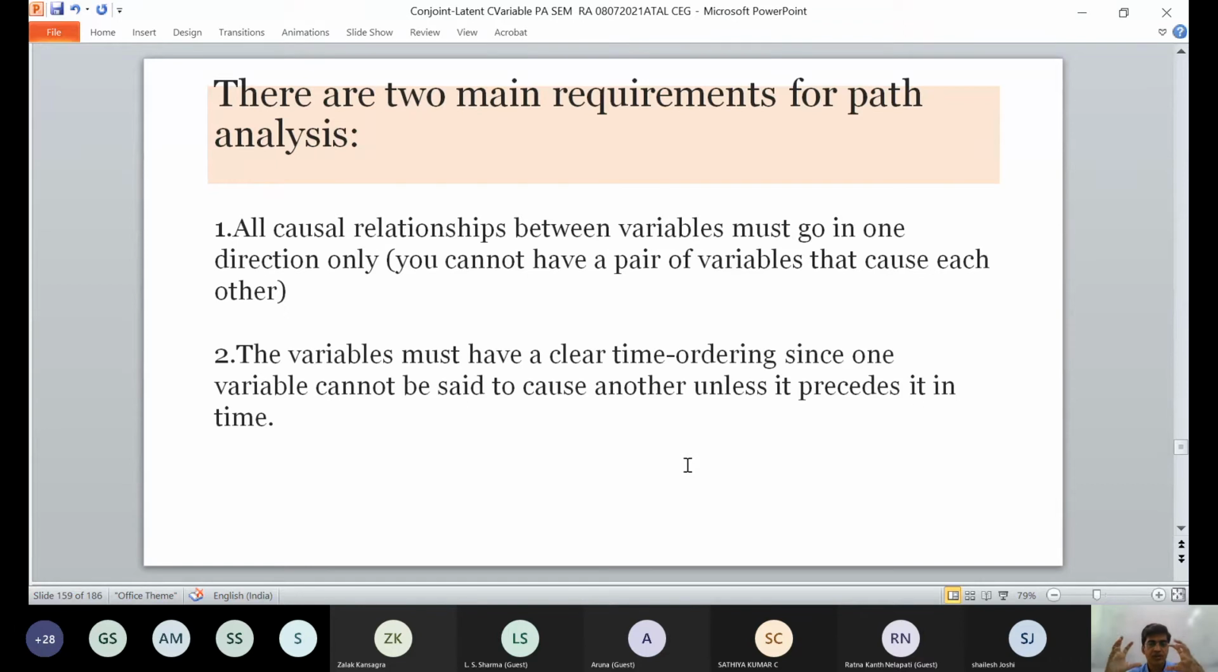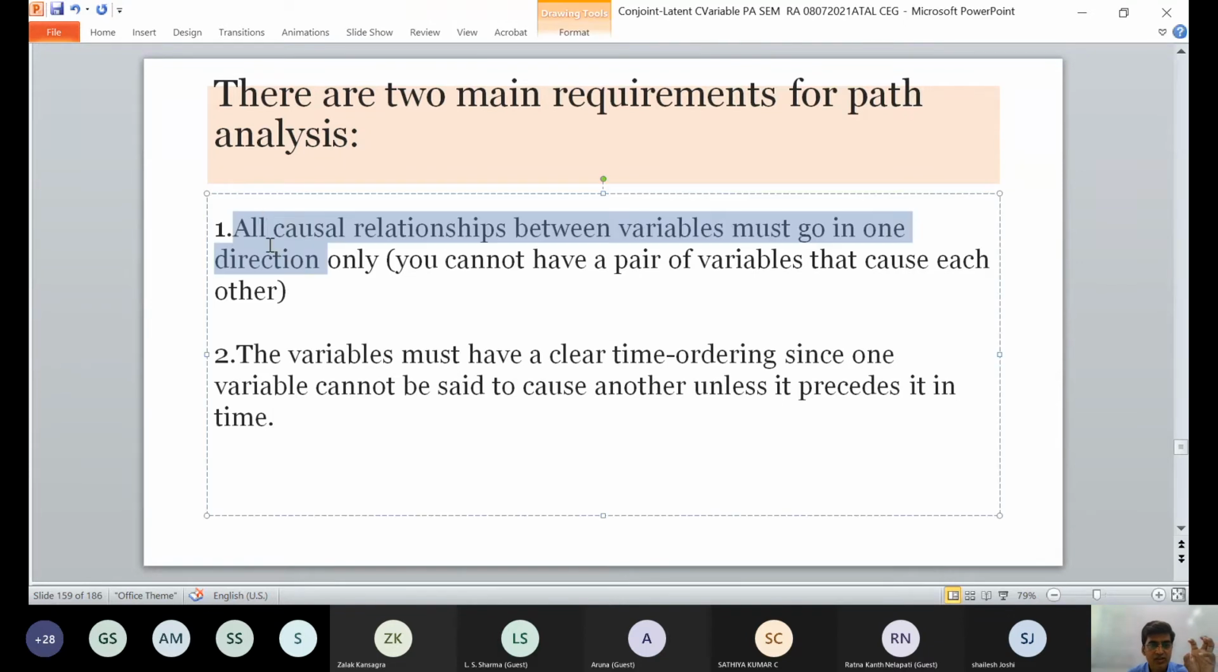Then all causal relationships between variables must go in one direction only, and these variables must have a clear time ordering, since one variable cannot be said to cause another unless it precedes it in time. So basically, there are two requirements for path analysis: all causal relationships between variables must go in one direction only, so you cannot pair variables which are causing each other; and variables must have a clear time ordering.